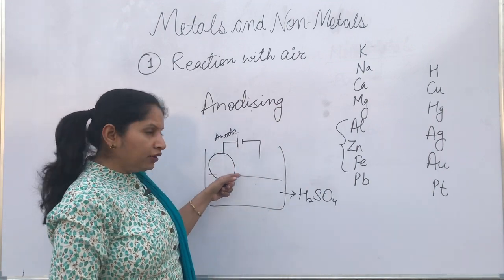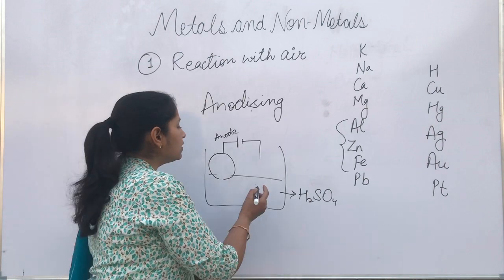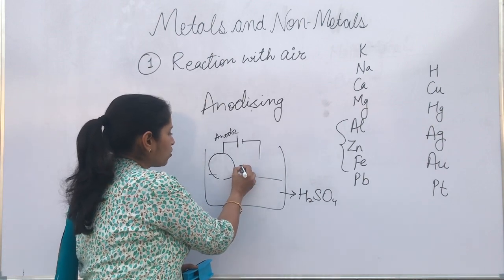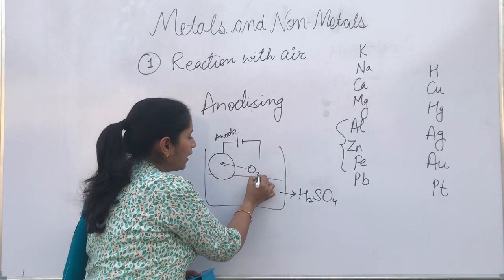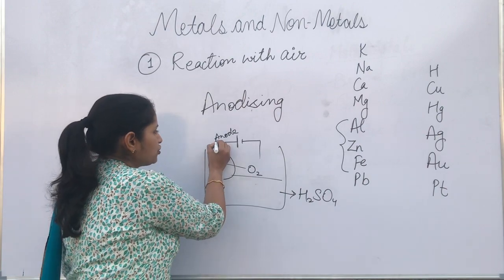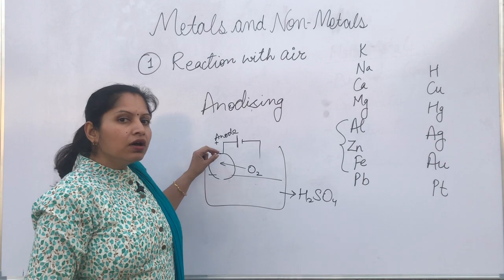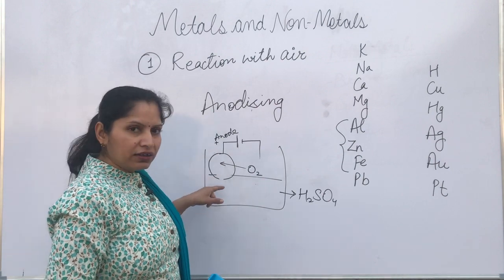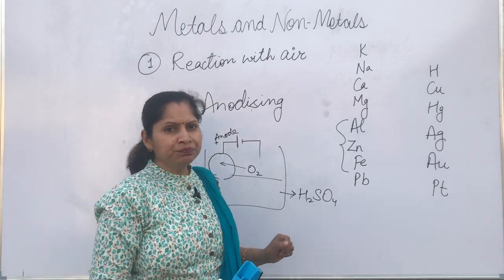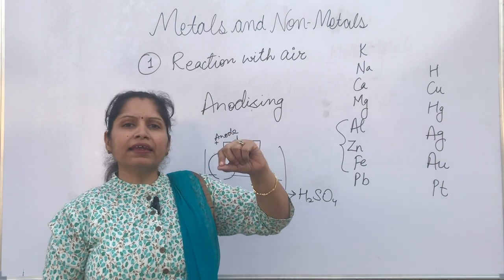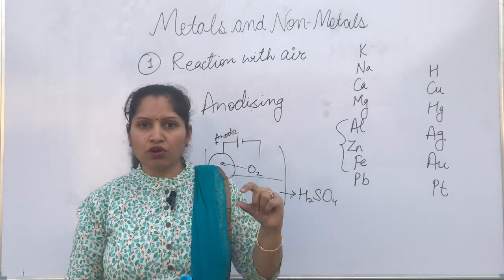When we pass current through it, what will happen? Oxygen will be formed and oxygen will come over anode because anode is positively charged and oxygen is negatively charged. So it will be attracted towards anode and this aluminium present at the anode will react with this oxygen and we'll get a thick layer of aluminium oxide.